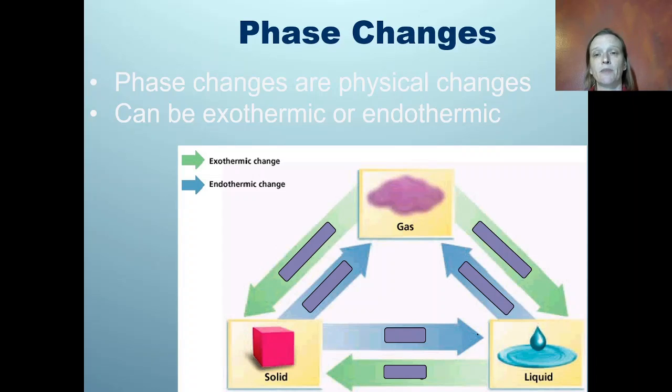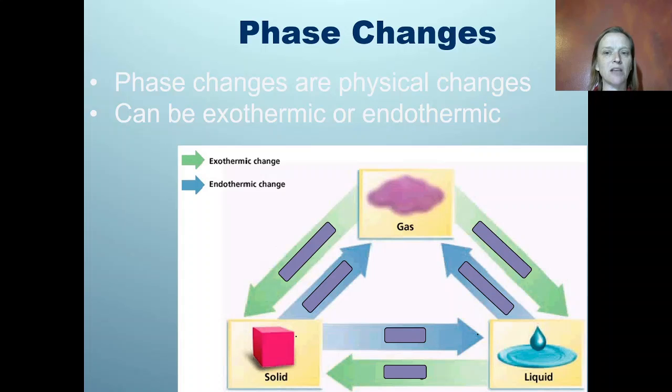Phase changes. Substances don't necessarily just stay as a solid or a liquid or a gas. They can change between the states. And so it's important to have names to describe each of those physical changes. These changes can be exothermic or endothermic, and it's color-coded on here whether it's an exothermic change or an endothermic change. Remember, in an exothermic change, heat exits the substance, and in an endothermic change, heat enters the substance. So hopefully that makes sense to you.